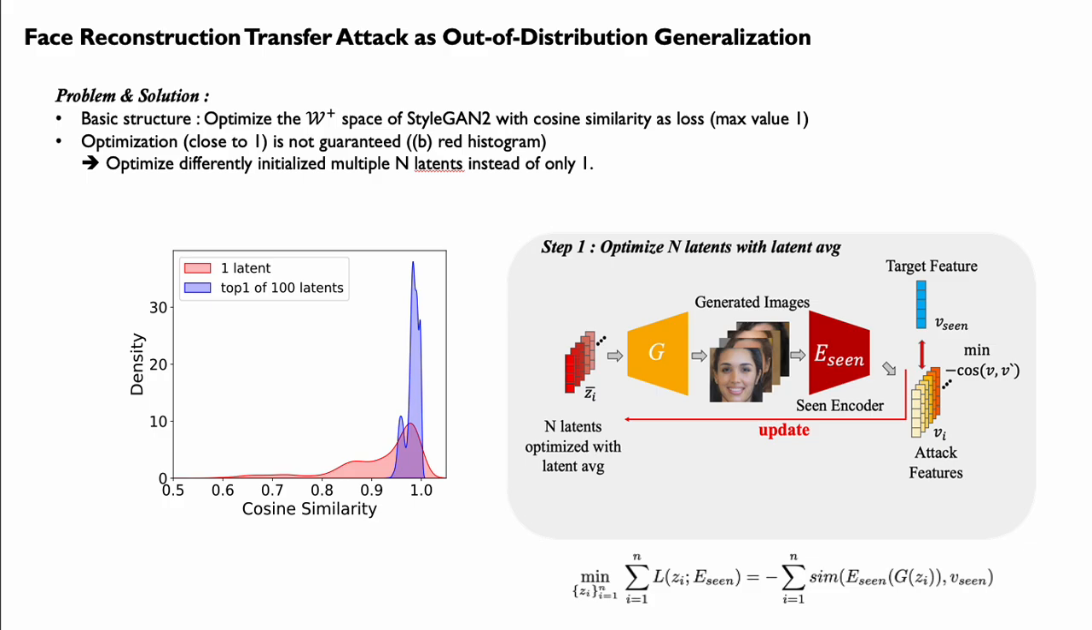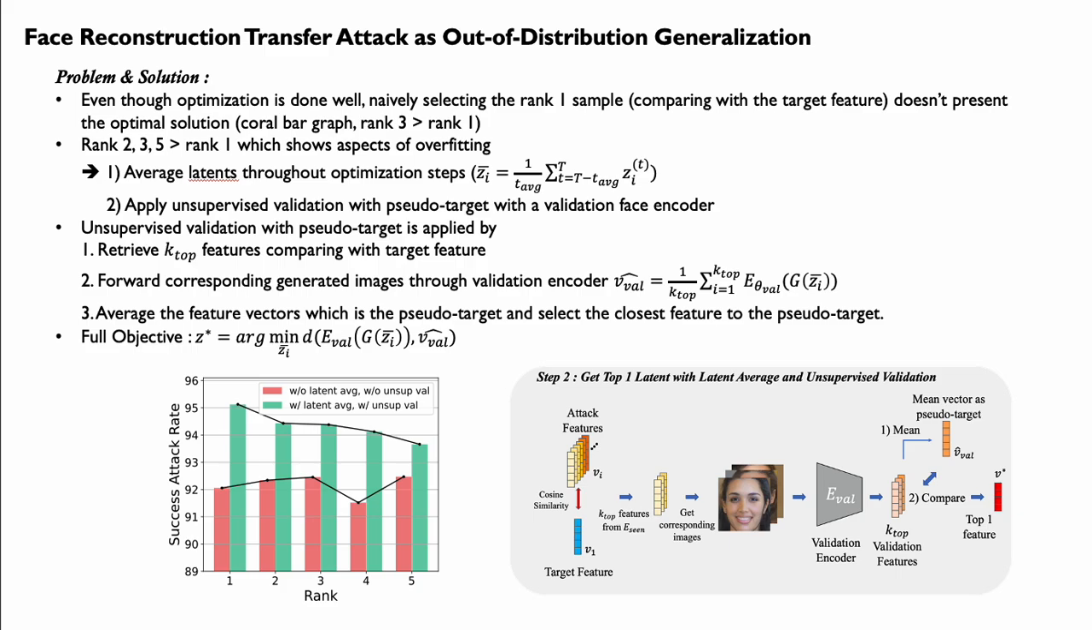and suggest the first component of our method, which is optimizing n differently initialized latents and generating multiple images. Then we can select the sample whose encoded feature is closest to the target feature. This way the final attacked feature mostly has cosine similarity close to 1, which is shown in the blue histogram in the left figure. As we solve the underfitting issue, we also face an overfitting issue.